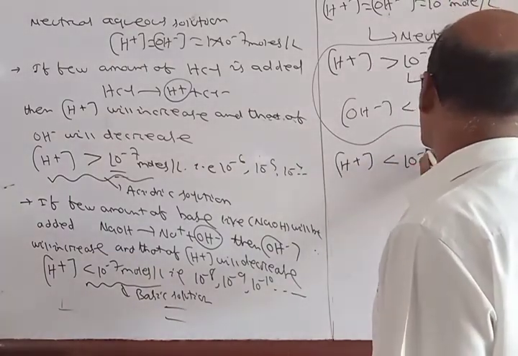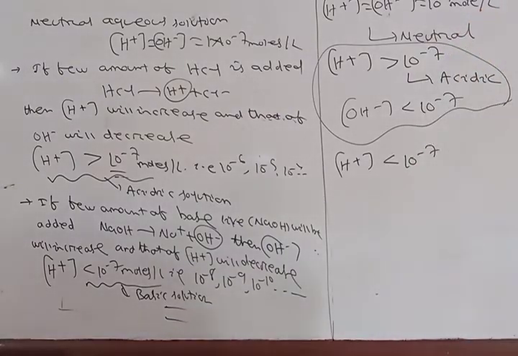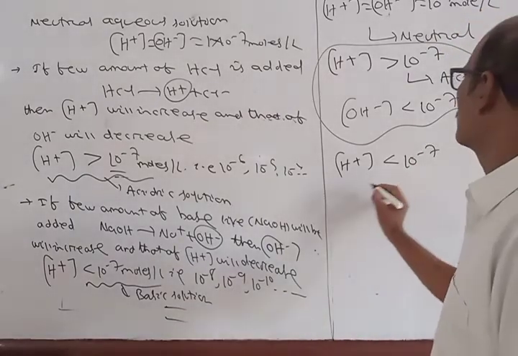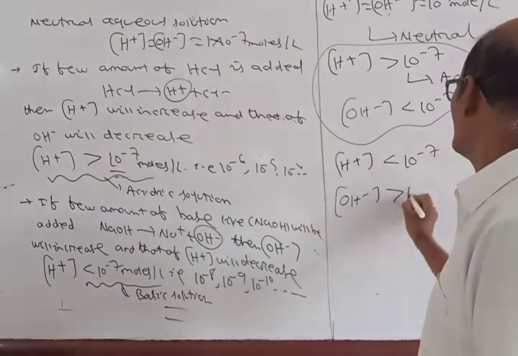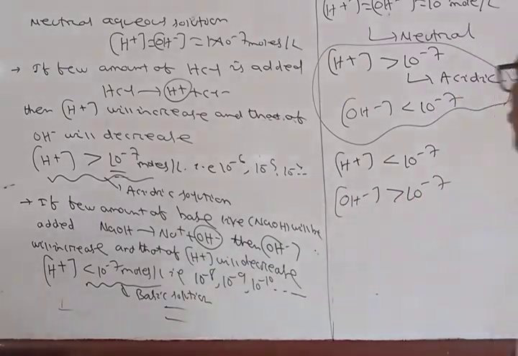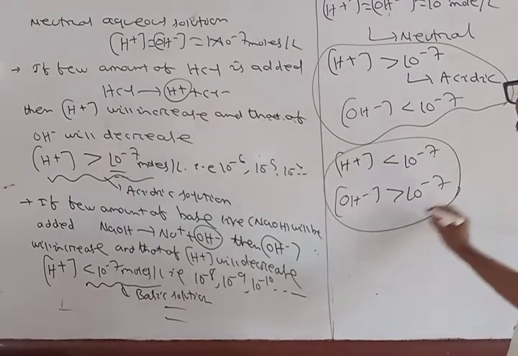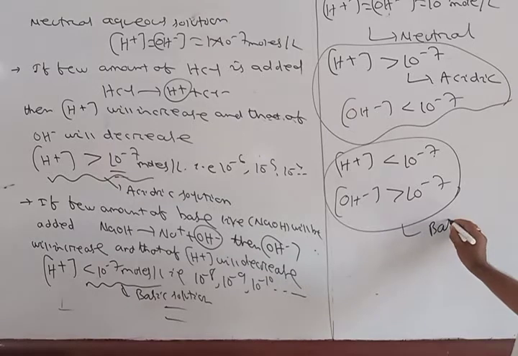Similarly, when H+ ion concentration is less than 10 to minus 7, that means OH minus ion concentration is more than 10 to minus 7. So this kind of solution is called a basic solution.